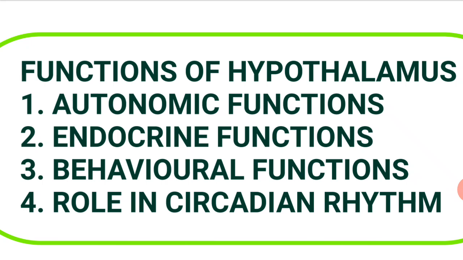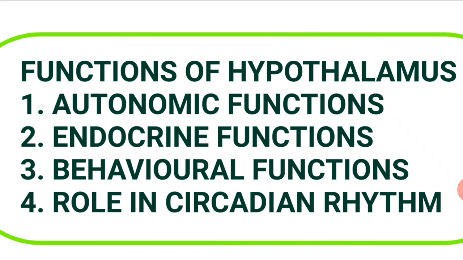So first, autonomic functions of hypothalamus. There are 4 main autonomic functions performed by the hypothalamus. They are regulation of autonomic nervous system, regulation of cardiovascular functions, regulation of pupil size, and regulation of GIT. These are the 4 main autonomic functions performed by hypothalamus. So, regulation of autonomic nervous system.